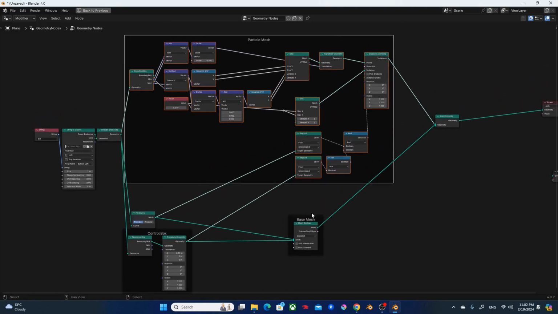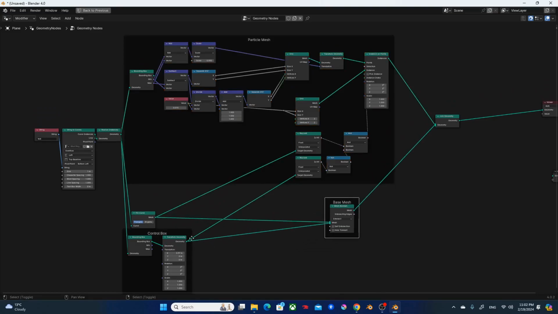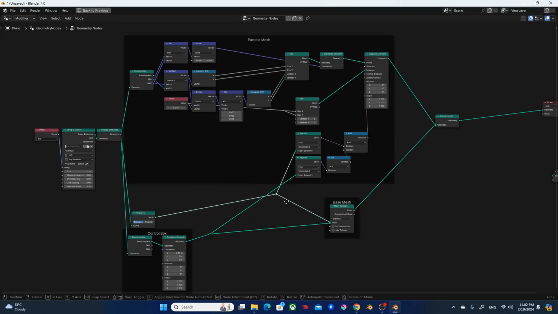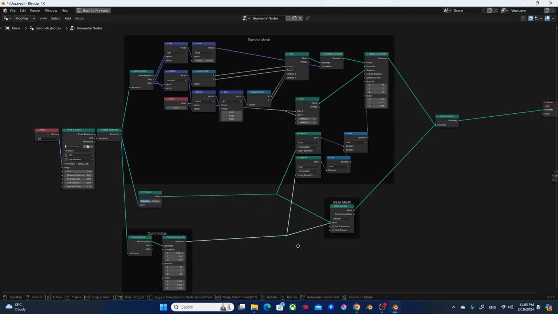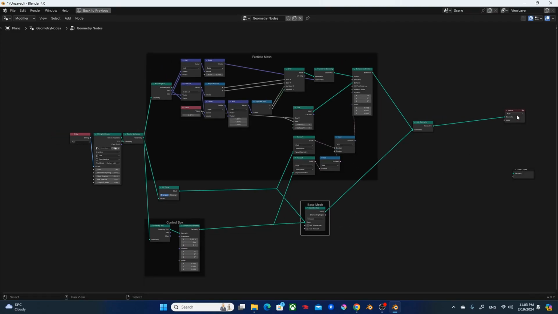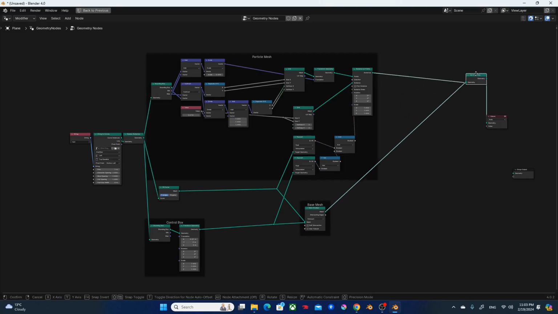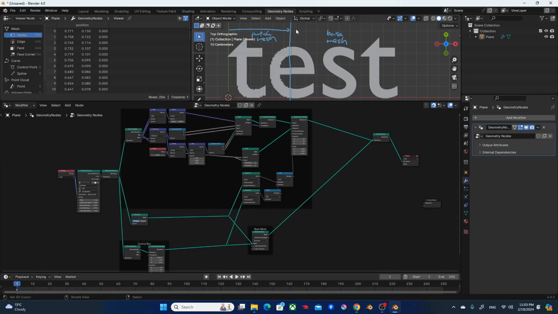All right, so we've successfully separated these two meshes.